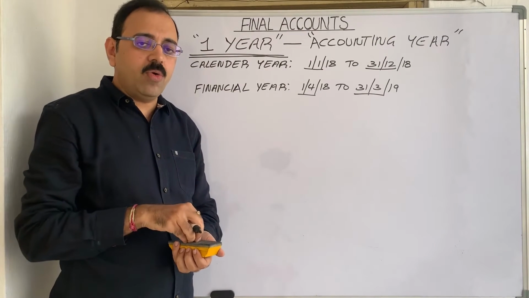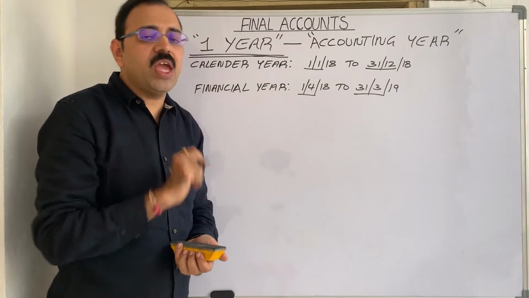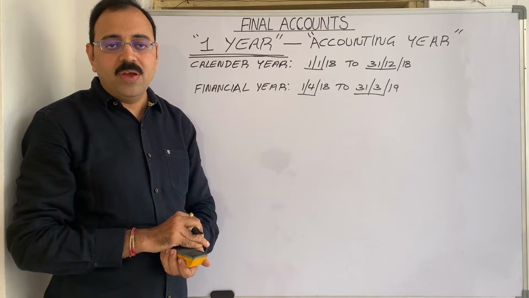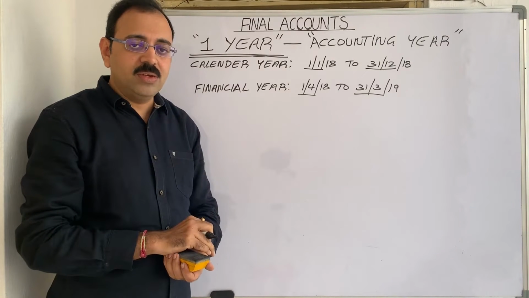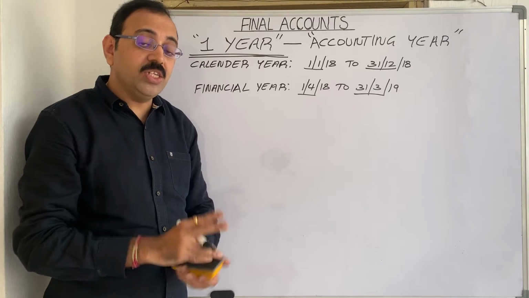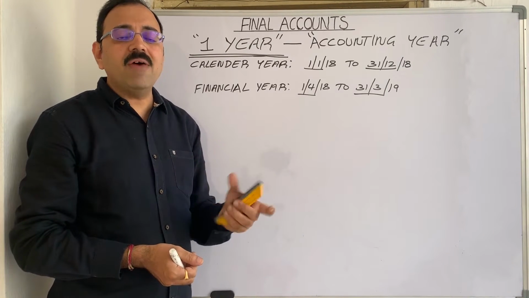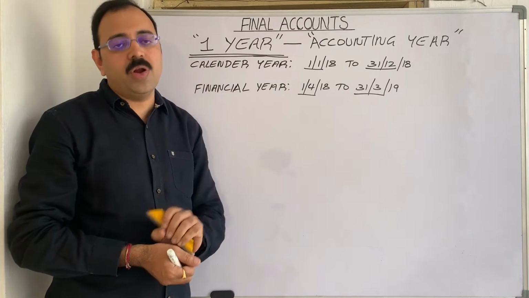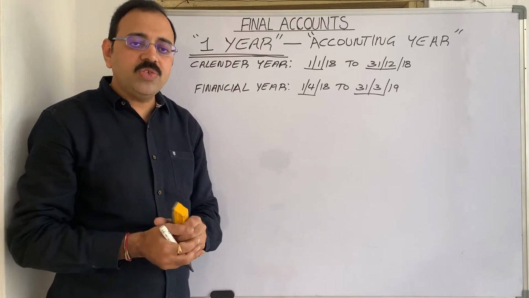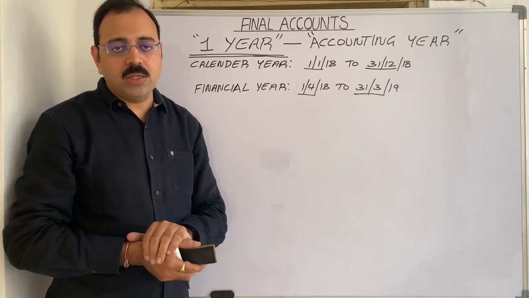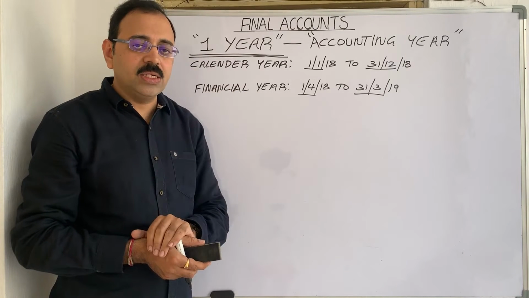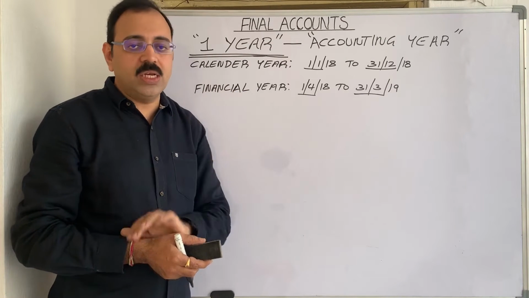So you may get one doubt. Why exactly once in a year we have to prepare accounts? Why not once in 3 months, once in 6 months, once in 2 years? The reason is, for example, our product is a seasonal product. Seasonal product means what? We are selling umbrellas or sweaters, fridge, air coolers.